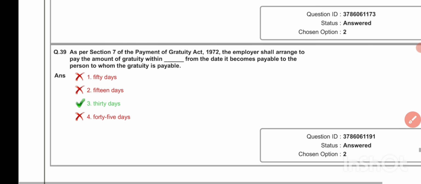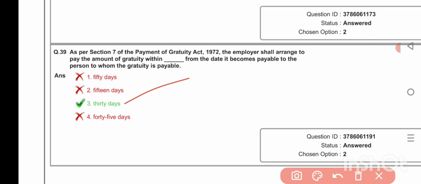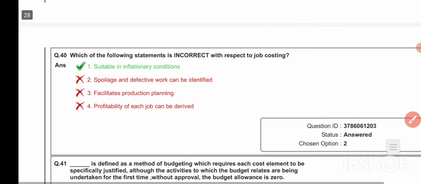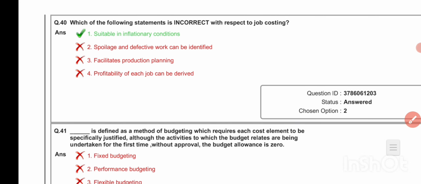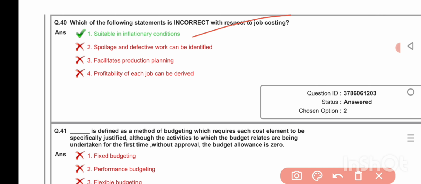As per Section 7 of Payment of Gratuity Act 1972, the employer shall arrange to pay the amount of gratuity within dash from the date it becomes payable to the person to whom the gratuity is payable. 30 days. Which of the following statements is incorrect with respect to job costing? Suitable in inflationary conditions.